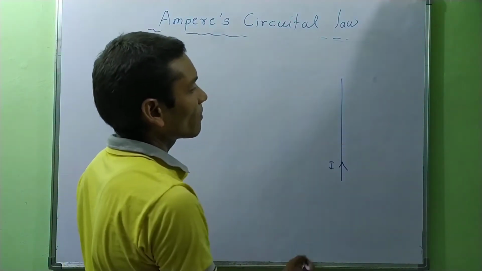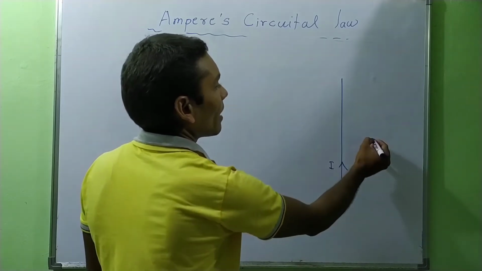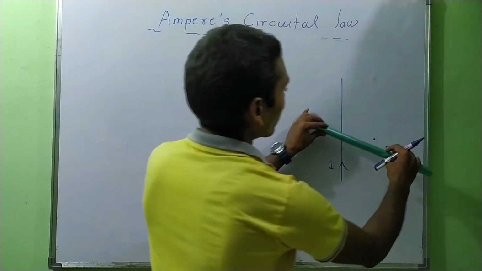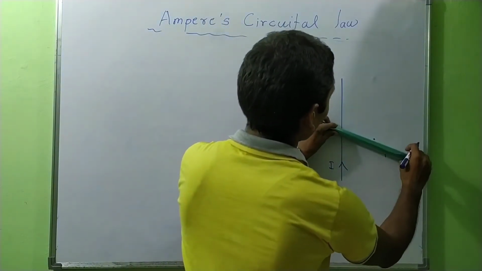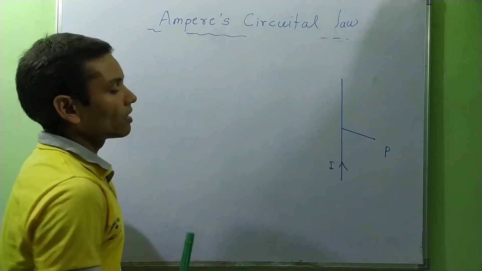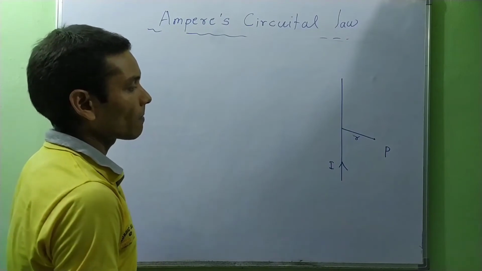Near this conductor, we have to determine the magnetic field at any point. Let this be the observation point. Join this observation point to the current carrying conductor. This is the distance of this observation point.